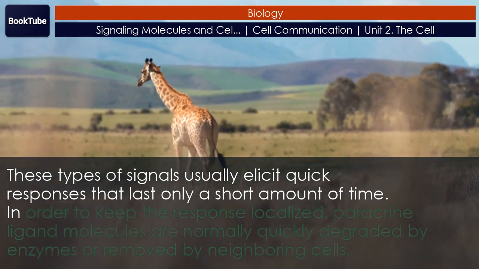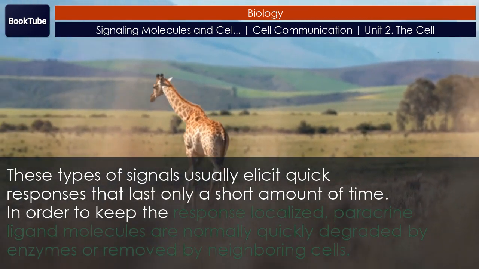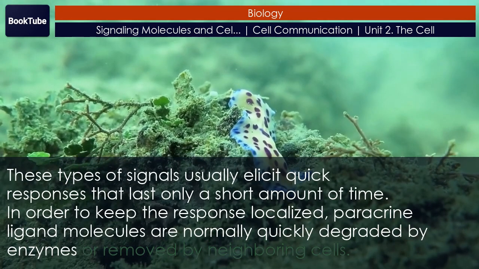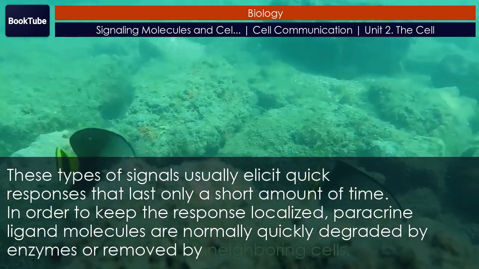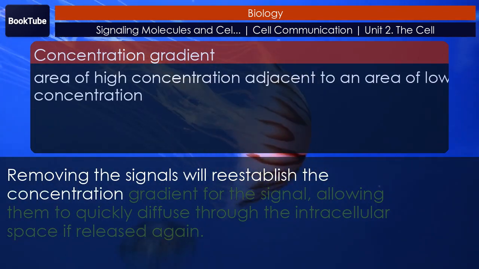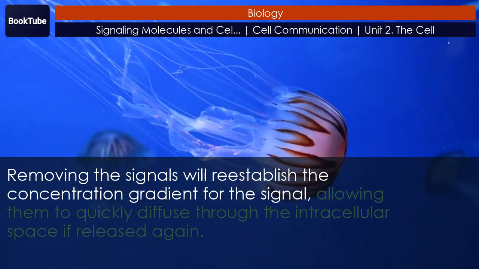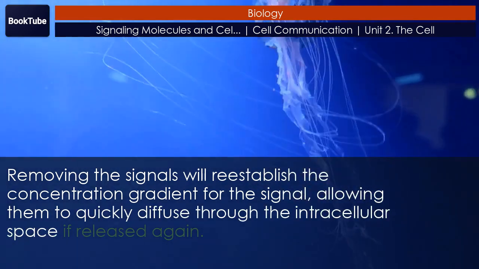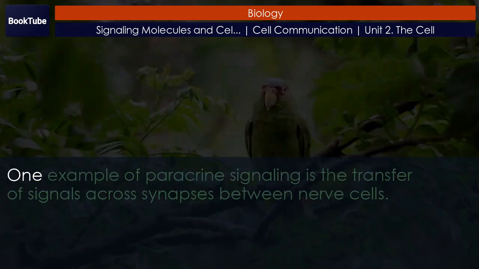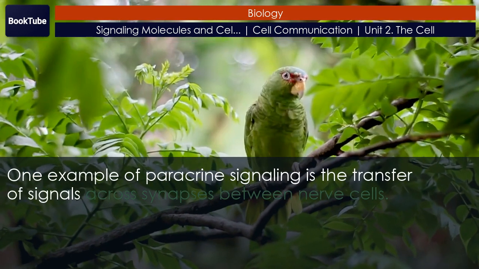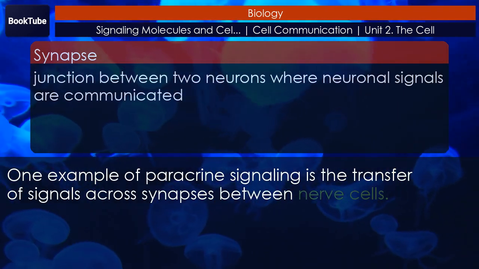In order to keep the response localized, paracrine ligand molecules are normally quickly degraded by enzymes or removed by neighboring cells. Removing the signals will re-establish the concentration gradient for the signal, allowing them to quickly diffuse through the intracellular space if released again. One example of paracrine signaling is the transfer of signals across synapses between nerve cells.